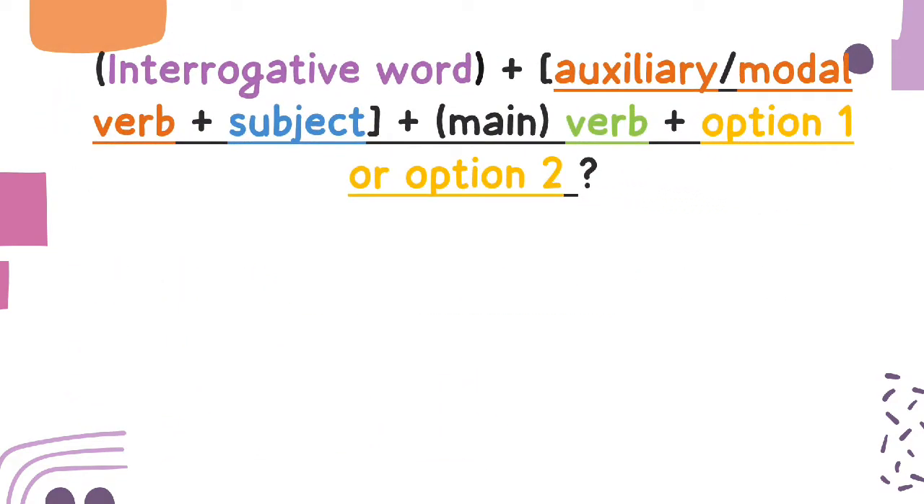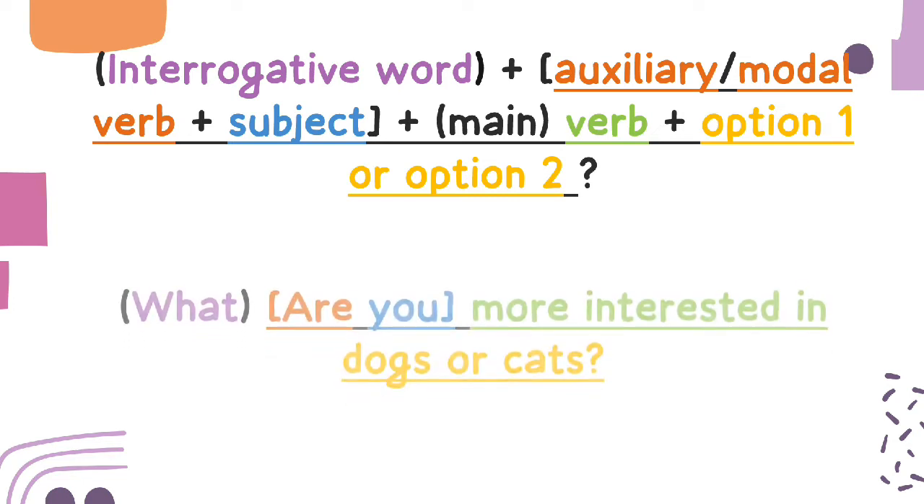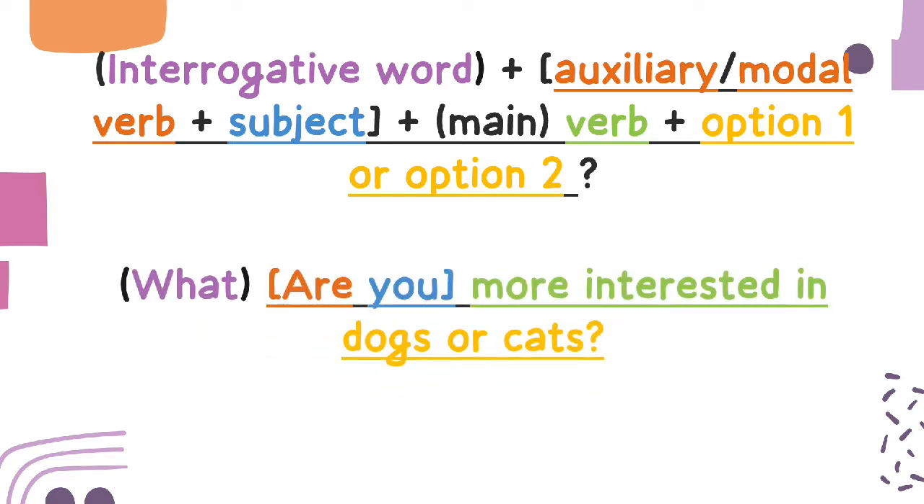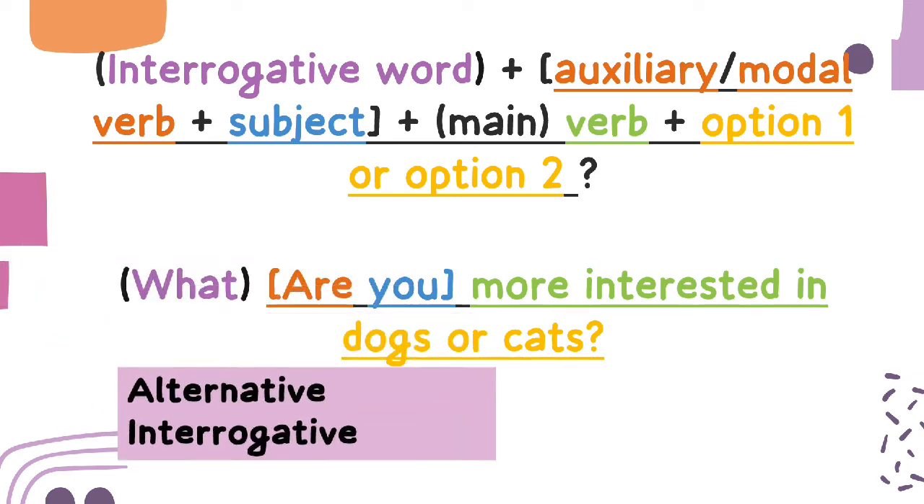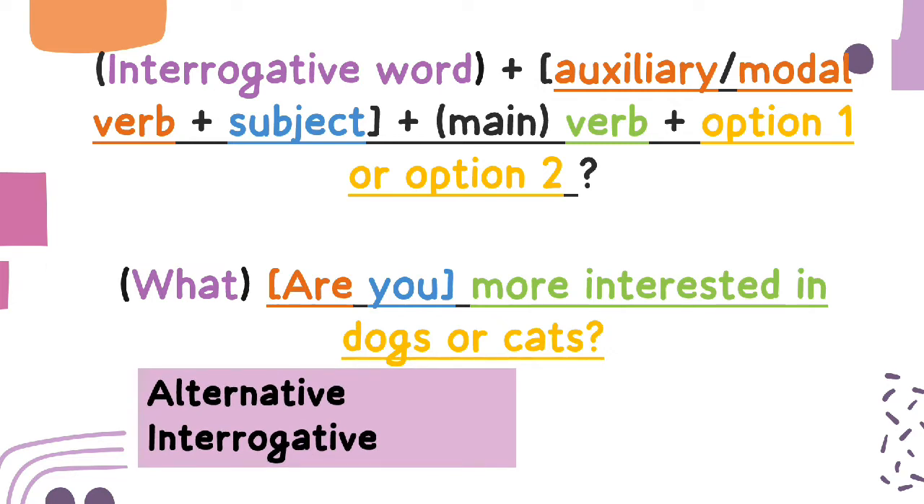In this next syntactic environment of interrogative, the interrogative word is optional since it is not necessary to execute the questioning. And the last part of the statement includes option 1 or option 2, indicating that there are choices for the responder to choose. This example proves that the syntactic environment is correct. Are you more interested in dogs or cats?